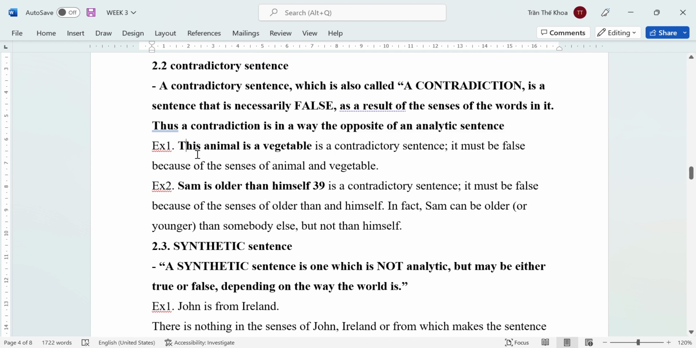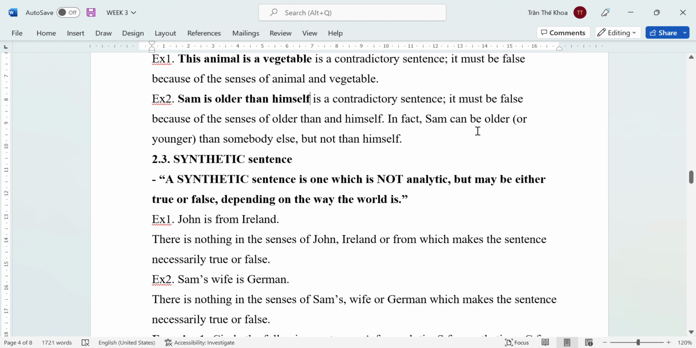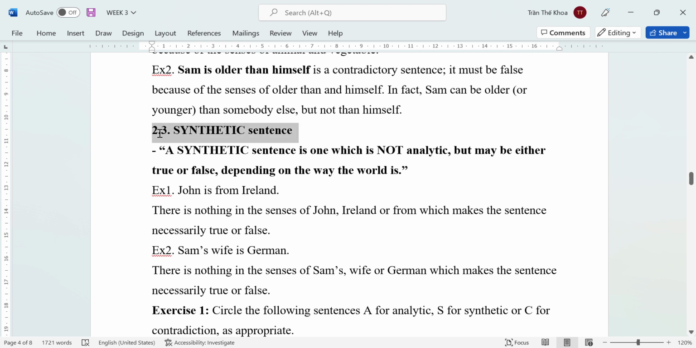For example, we have this animal is a vegetable. This is a contradictory sentence because the sense of animal and vegetable are not linked together, right? Similar to the exercise number 2, Sam is older than himself. What makes this sentence wrong? Because Sam can be older or even younger than the other one, not himself.